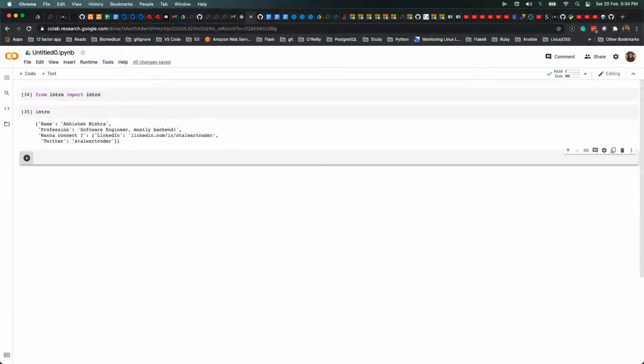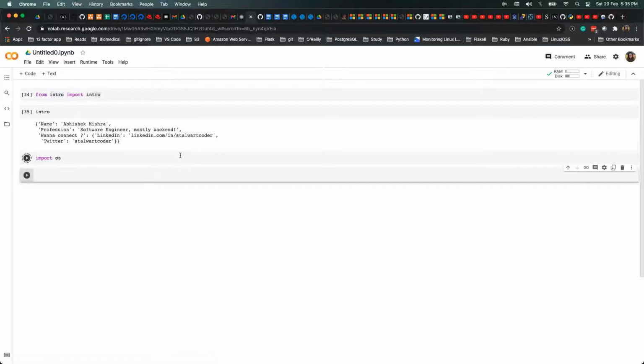Python is a very generic language nowadays. AI/ML did create a buzz about it, but apart from AI/ML and data science, a lot of people use it for automation and also for file operations. For example, if you have some patterns and you write code for it, Python is very handy. So I'm going to take a few examples, including the OS module, and then compare it with pathlib. I'll say import os, and the first example is how you print your current working directory.